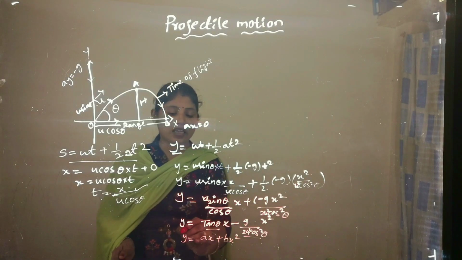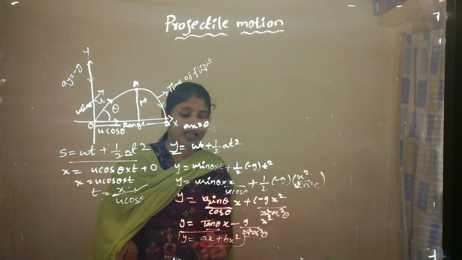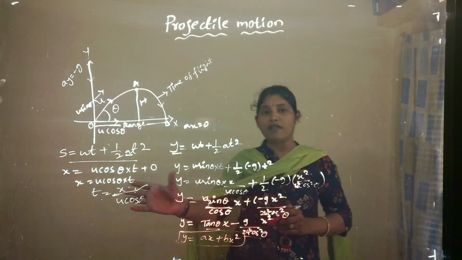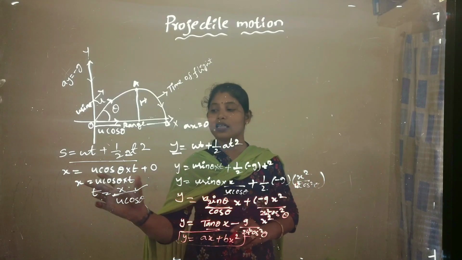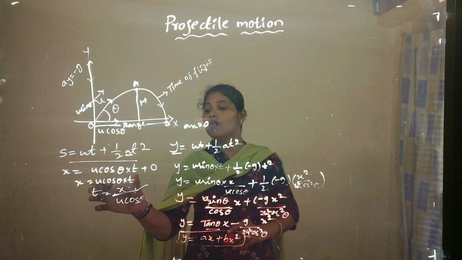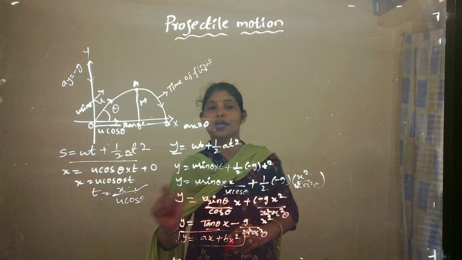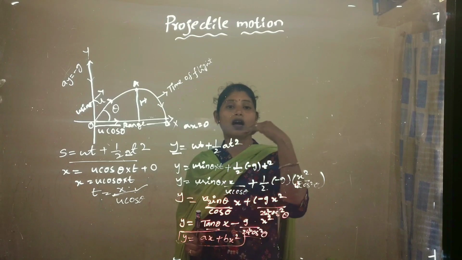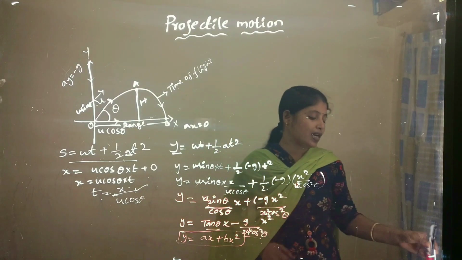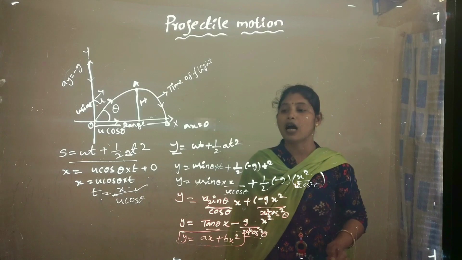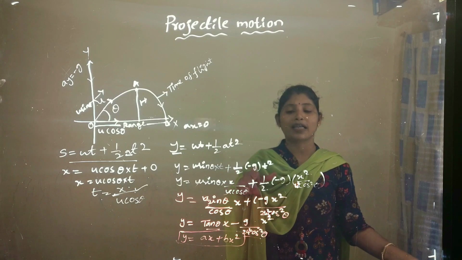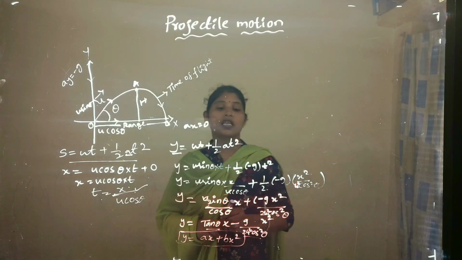So this equation is called as what? Second order parabolic equation. When the projectile covers the horizontal distance, that is x equals u cos theta into t. From this, t equals x by u cos theta. When we consider the vertical directional distance, then y equals ut plus half at square. From this, y equals u sin theta into t plus half minus g into t square.